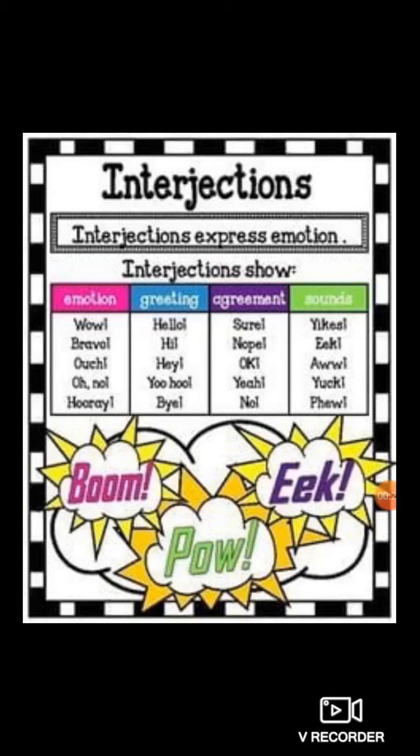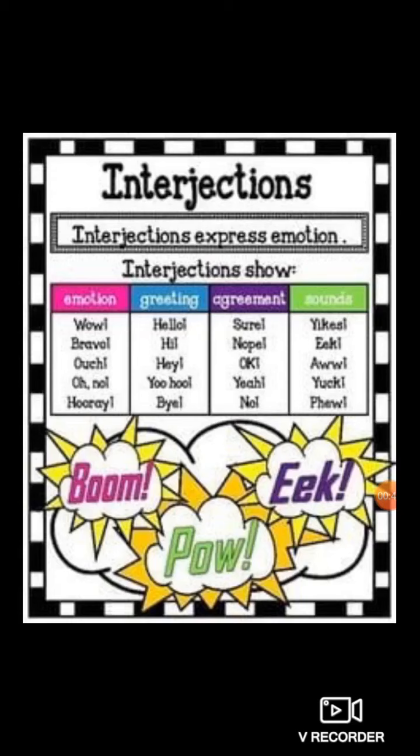Okay, these are the expressions, these are the emotions. Interjections are used when certain feelings are expressed. Hey, hello, these are the greetings, hi. Okay, agreement, sure, okay. Sounds like yuck, ick, boom, these are the sounds.